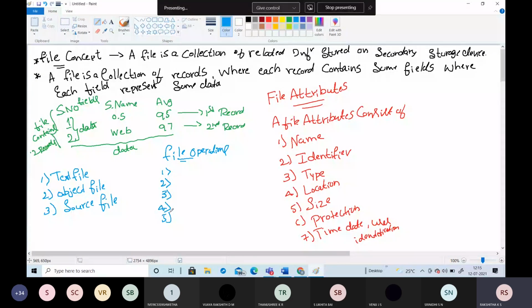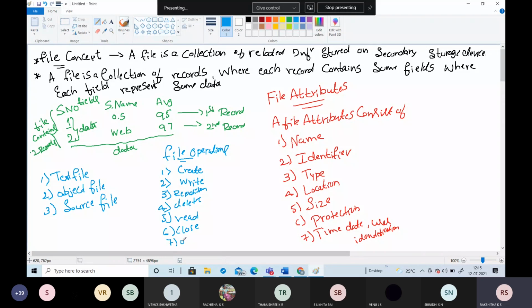Creating, writing a file, reading, repositioning, we can delete a file. Then we can read a file. So write is done, and also we can close the file, and we need to open the file. Okay, so these are the different operations we can perform on the file.